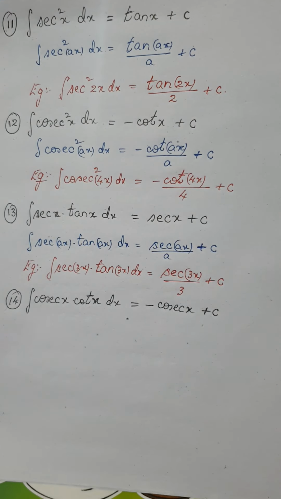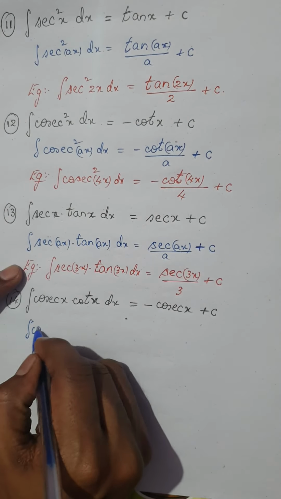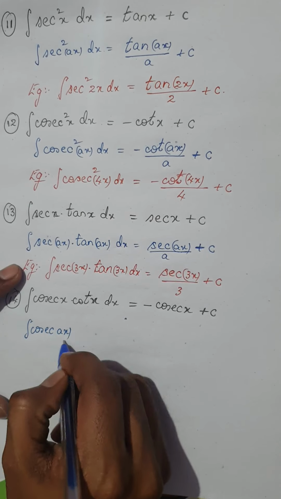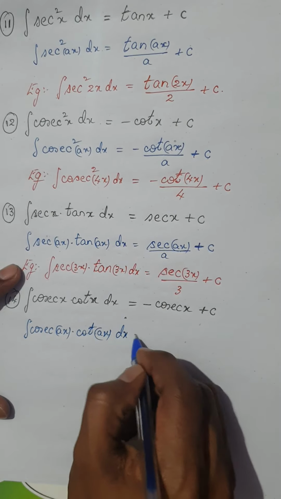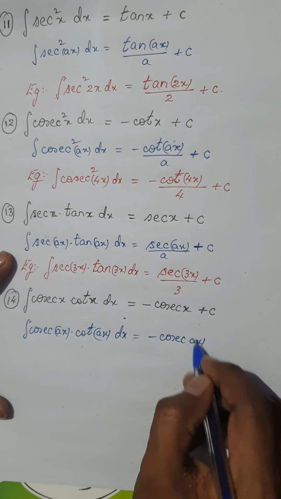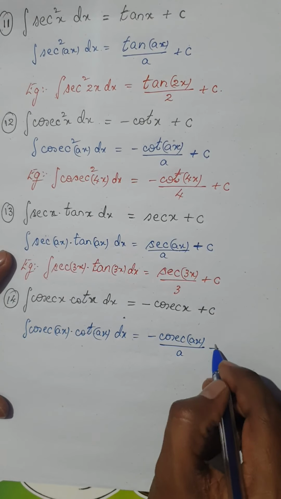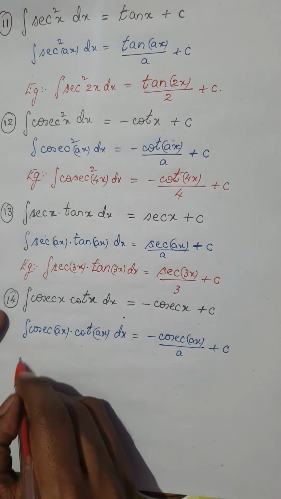Now if you have another constant a, integral of cosecant ax into cot ax dx would be minus cosecant ax divided by the constant a plus c. Let me take one small example for this.